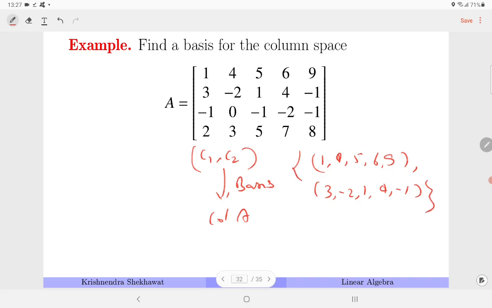So I believe now it's clear how to compute the basis for the column space and how to compute the basis for the row space. In the row space, you get the non-zero rows in REF. Those non-zero rows give you the basis of the original matrix. But in the column space, you have to see the pivot entries, and the columns corresponding to the pivot entries in the original matrix give you the basis for the column space.